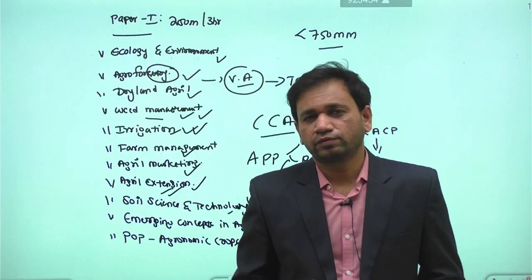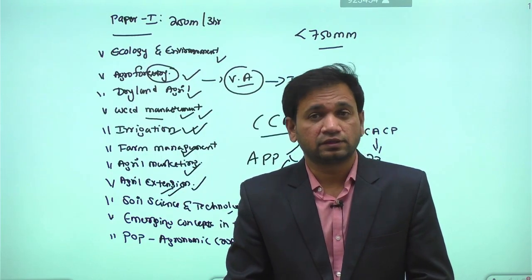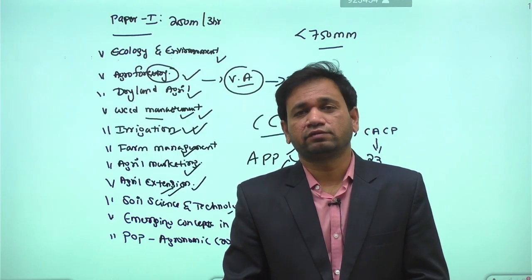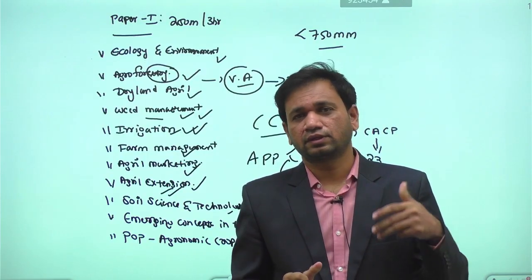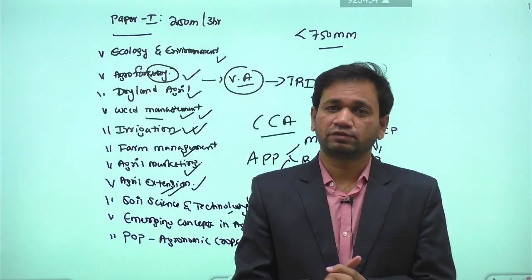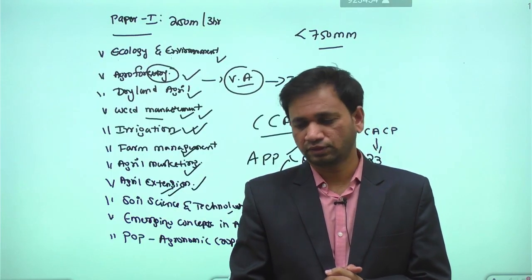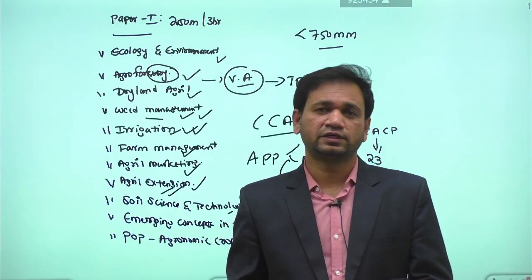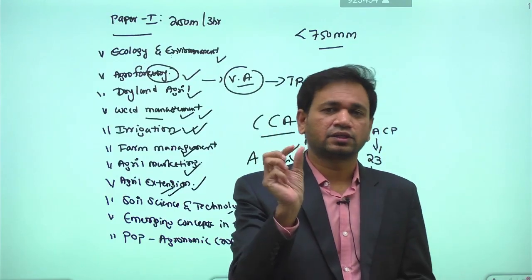Then we have the role of organic matter in fertility management. Then we have different types of fertilizers, meaning some are nitrogen based, some are phosphorus based, some are potassium based fertilizers. Then, apart from that, we have some advancements in the fertilizer industry: one is nano urea, another is neem coated urea.